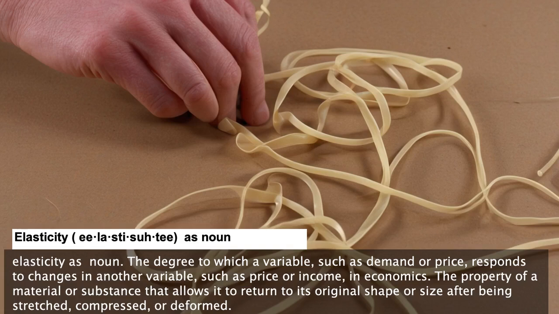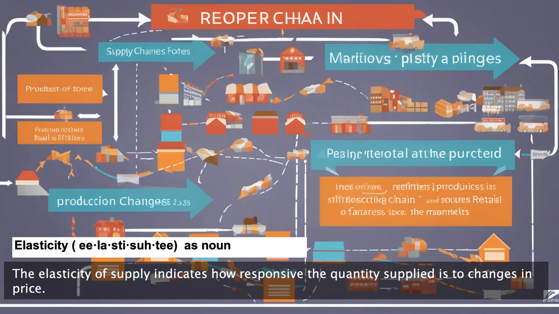Elasticity, noun. The degree to which a variable, such as demand or price, responds to changes in another variable, such as price or income, in economics. The property of a material or substance that allows it to return to its original shape or size after being stretched, compressed, or deformed. The elasticity of supply indicates how responsive the quantity supplied is to changes in price.